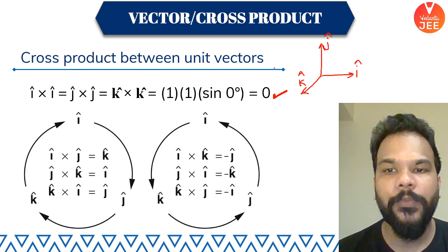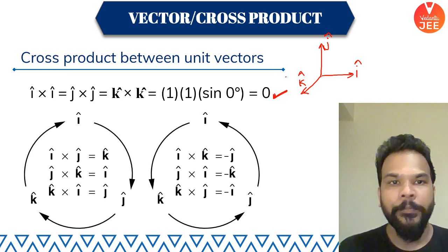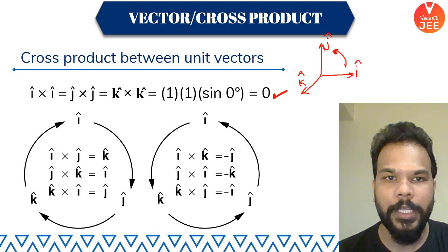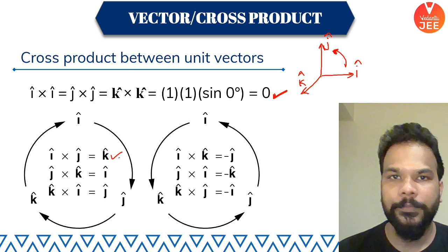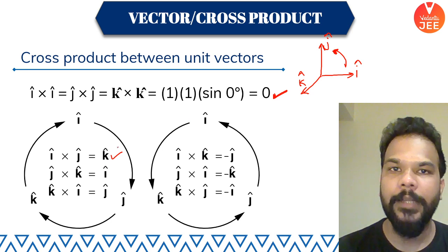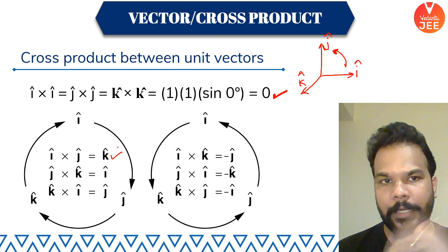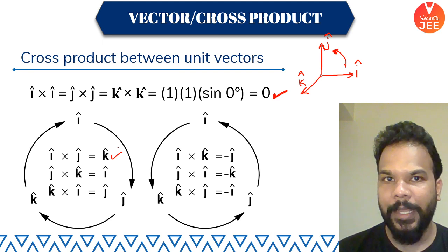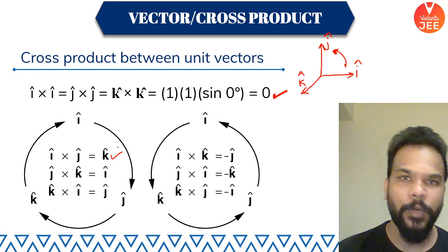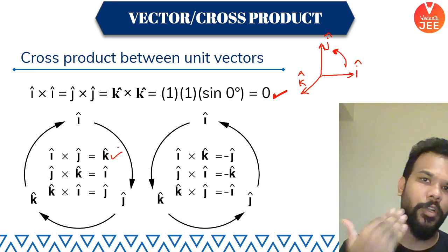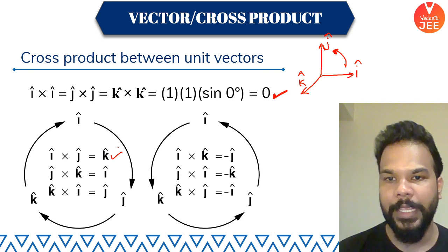But in the case of cross product, this is what will happen. If you try to rotate I cap towards J cap, that means I cross J, the output will be K cap. You can try it with your right hand: curl your fingers as per the diagram that I have drawn. If you rotate I cap towards J cap, you will get the direction of the thumb towards you, which is the direction of K cap.